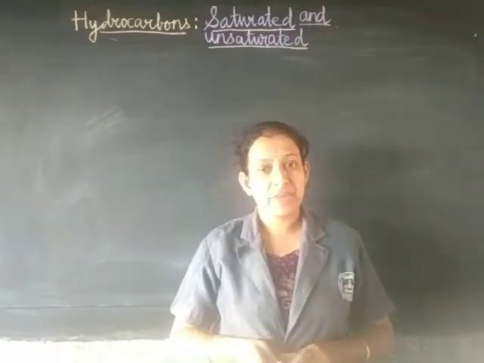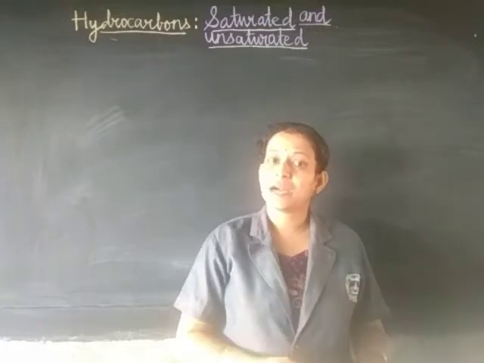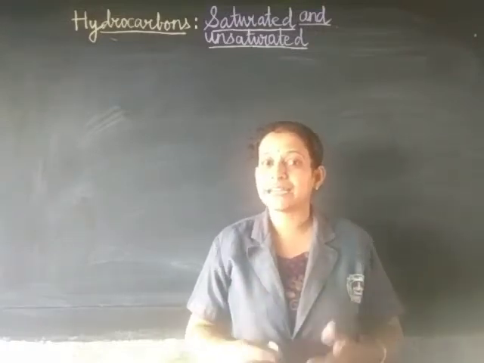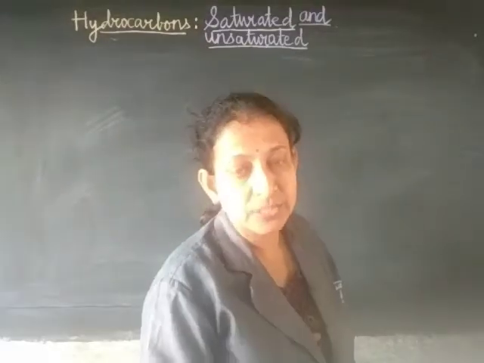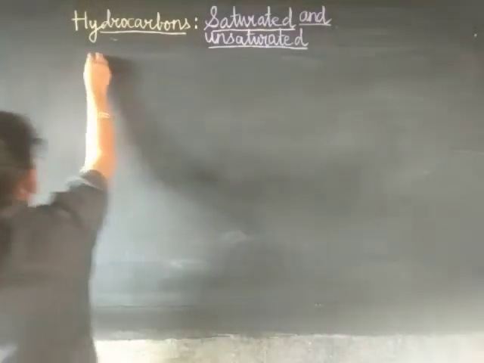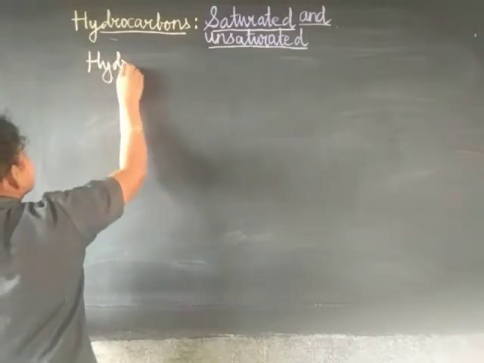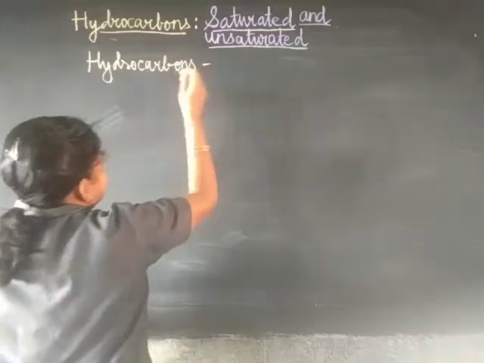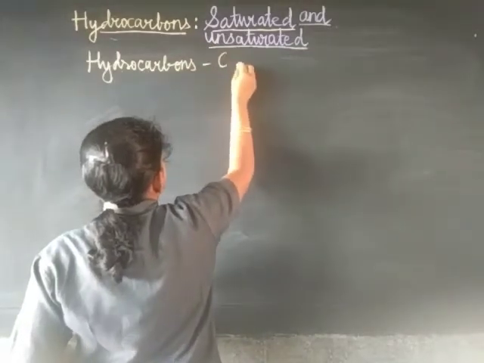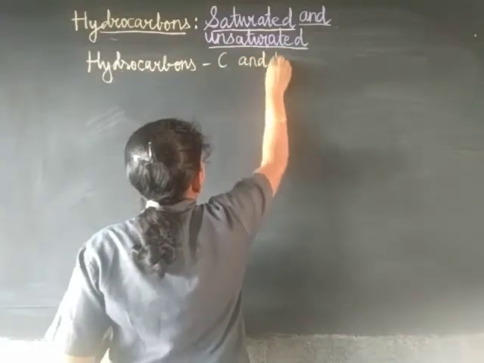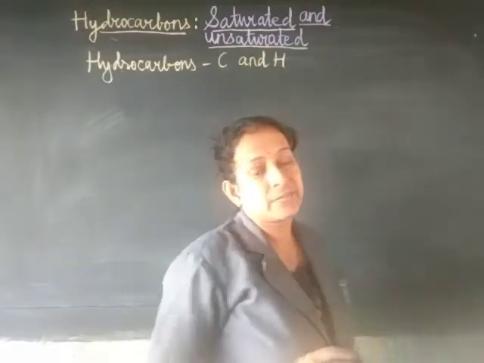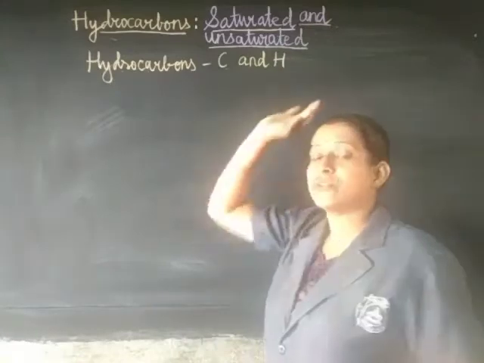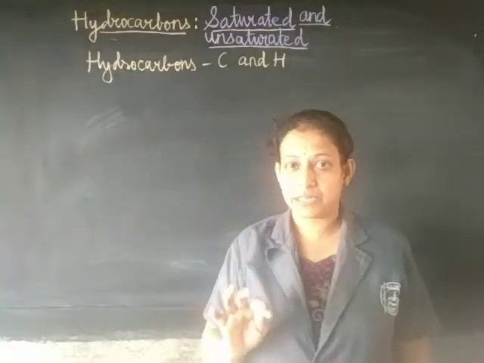Now I have already mentioned to you that hydrocarbons are those compounds which are made up of only hydrogen and carbon. Remember, dear students, hydrocarbons are made up of only carbon and hydrogen. We have already studied the structure of methane.